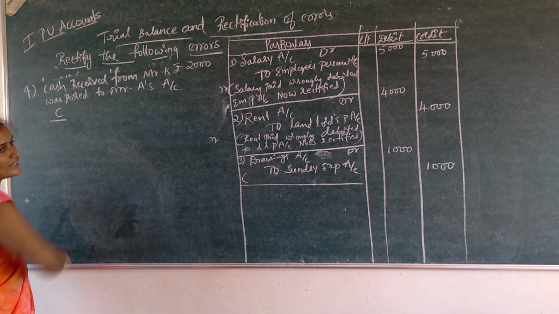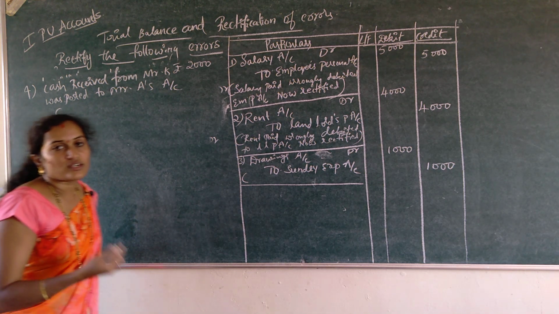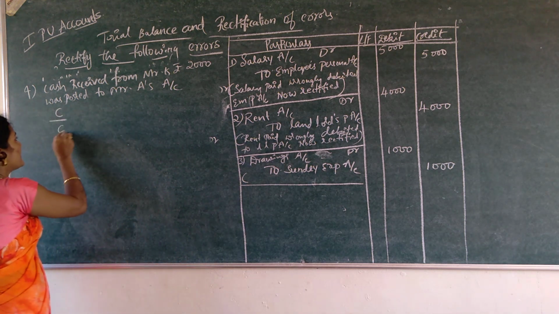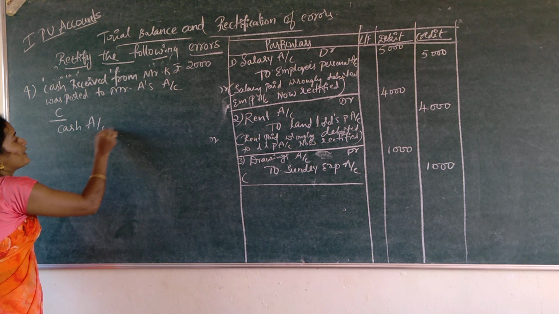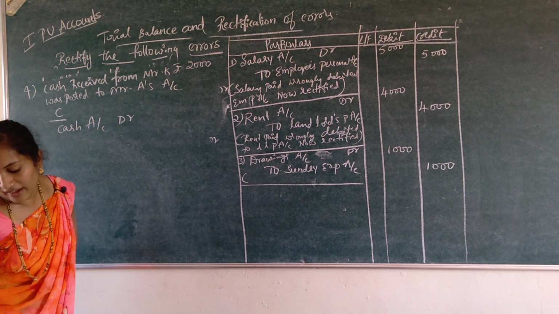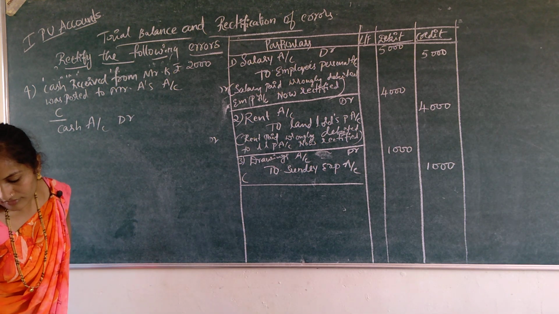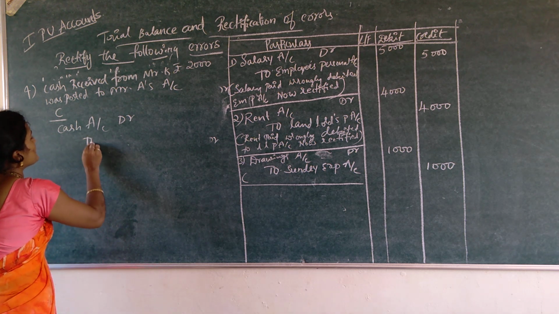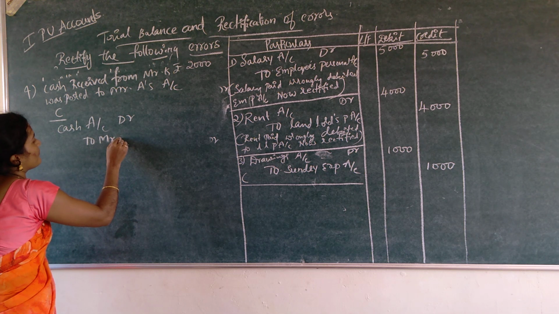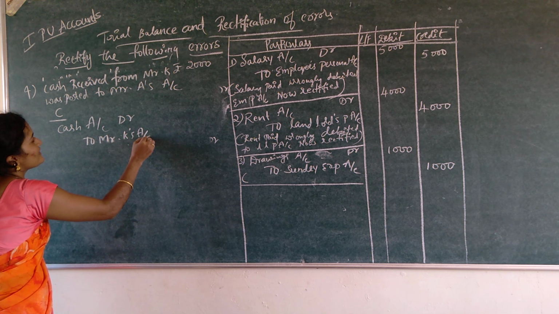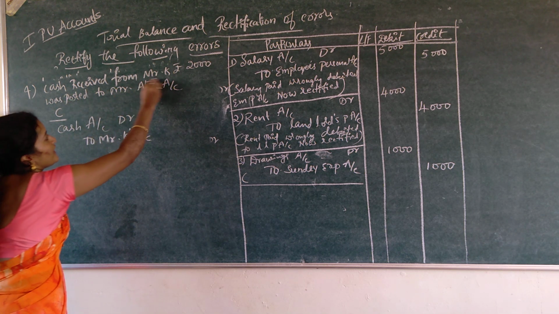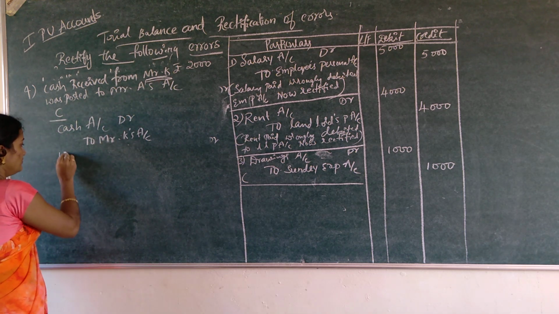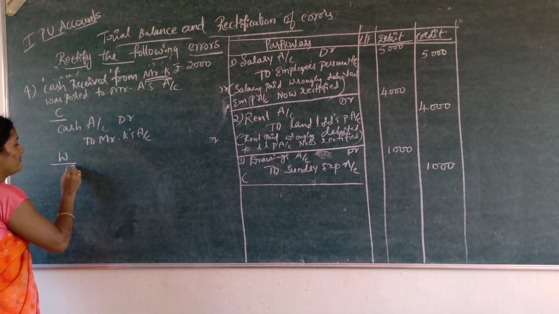So what is the correct entry? Cash received. Your cash increases, cash is an asset, so therefore it is debited. Cash account debtor to Mr. K's account. So this is the correct entry, cash received from Mr. K. What is the wrong entry?